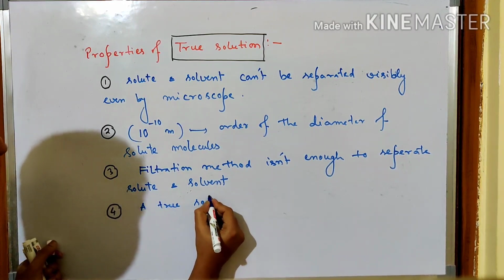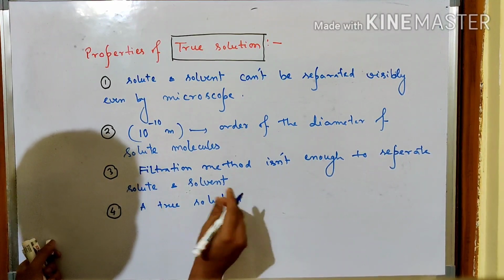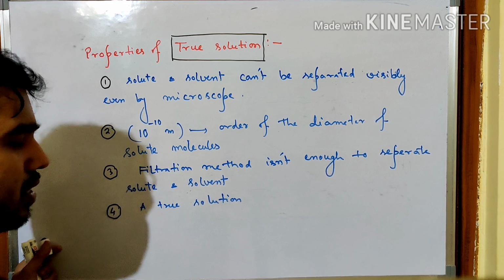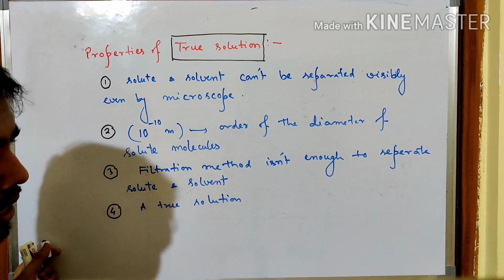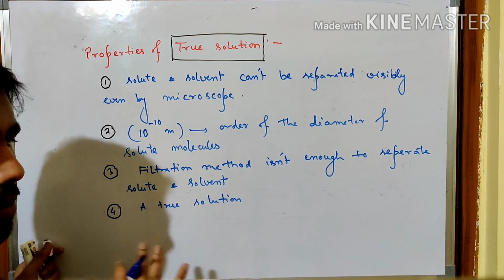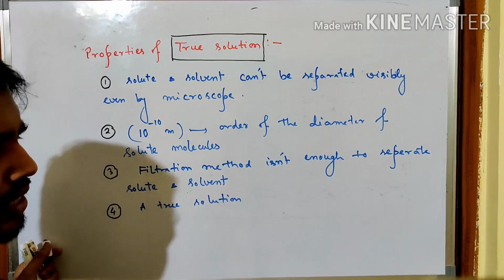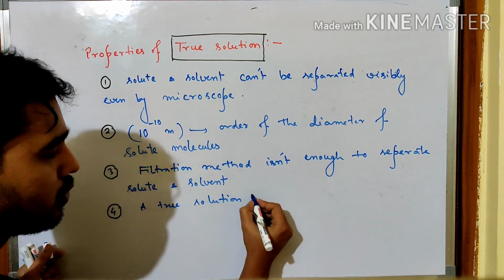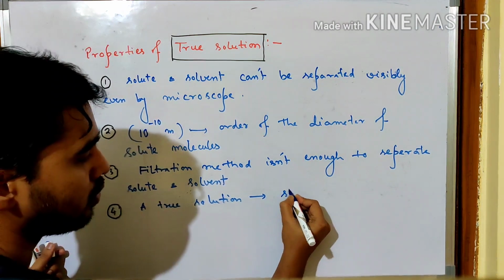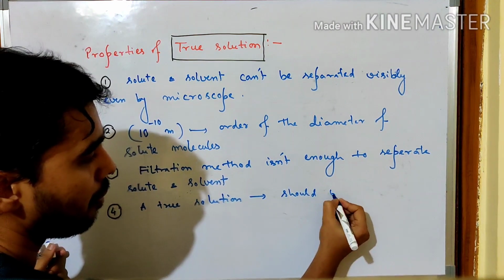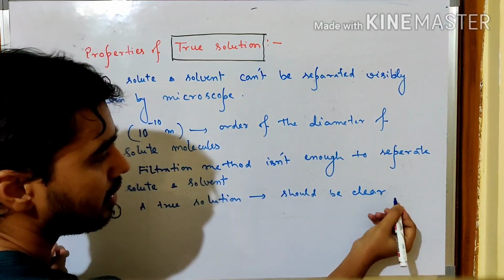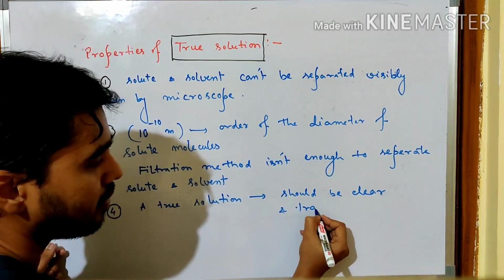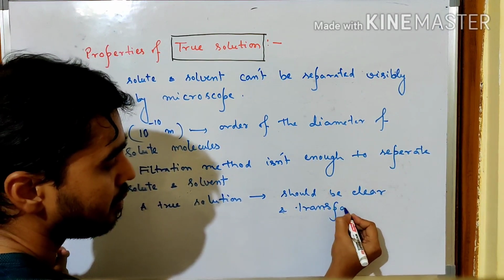In a true solution, there should not be any turbidity. We have seen already, if I mix sodium chloride in water and mix it sufficiently, obviously there will be no turbidity, it will be crystal clear like water only. So a true solution should be clear and transparent.